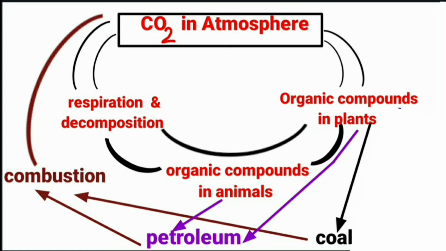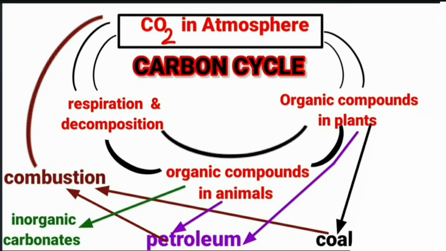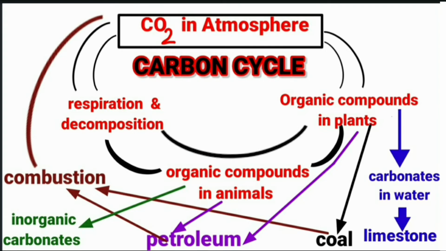The carbon content in animal parts like shells also undergoes compaction and leads to the formation of rocks containing carbonates. The organic compounds in plants and animals are also converted into limestone.